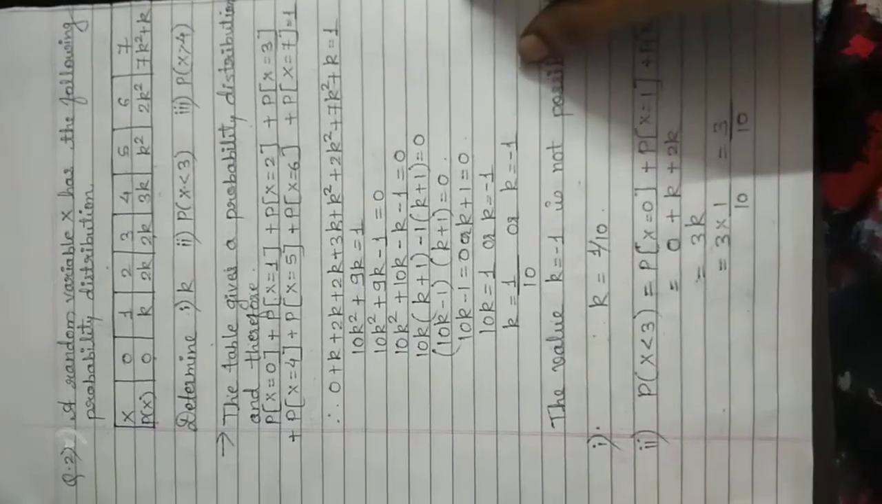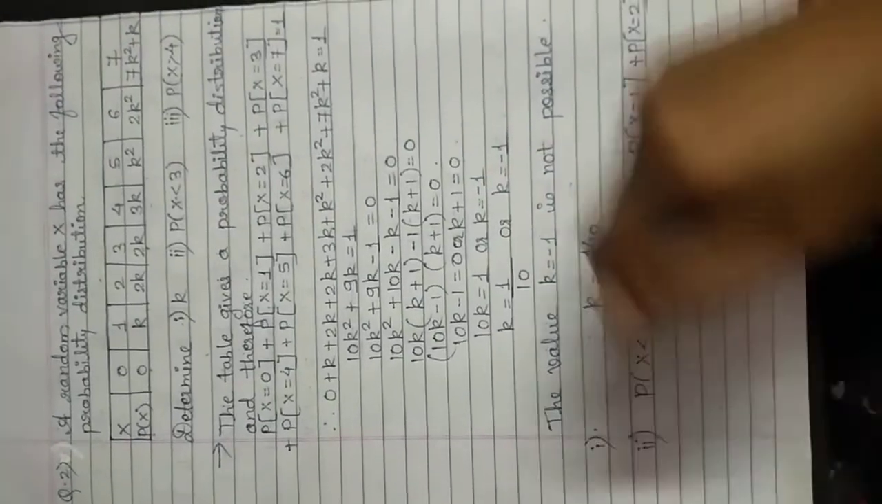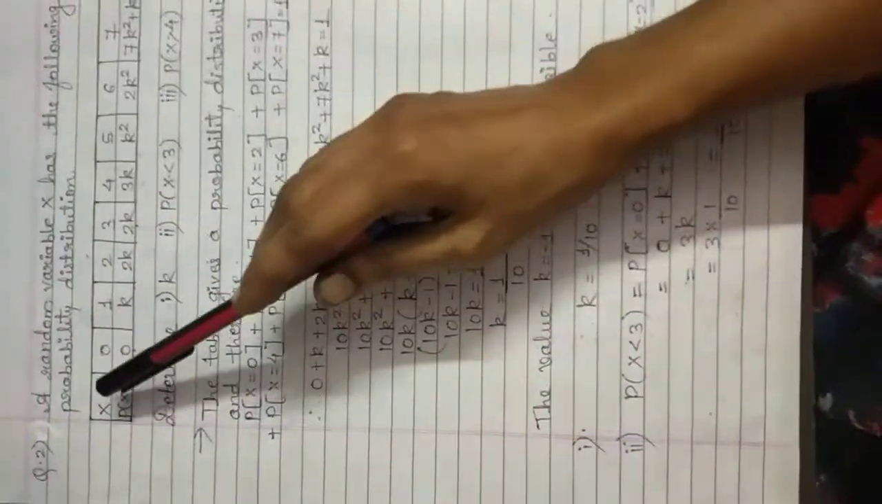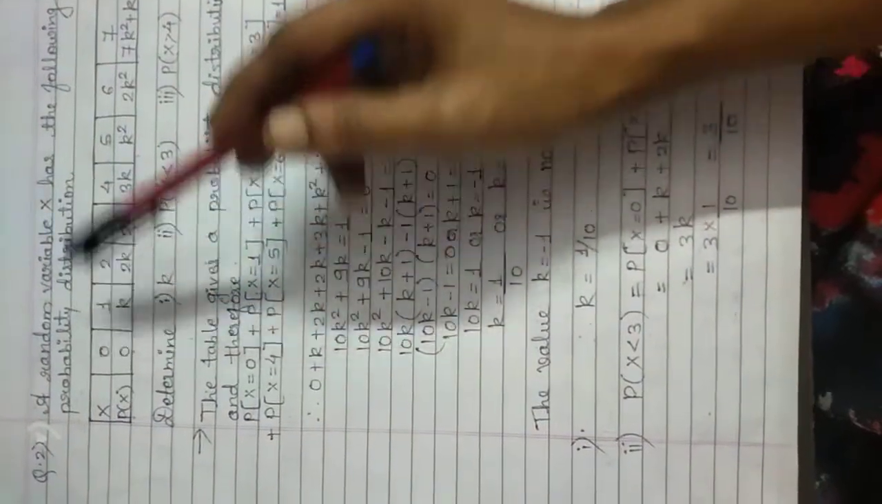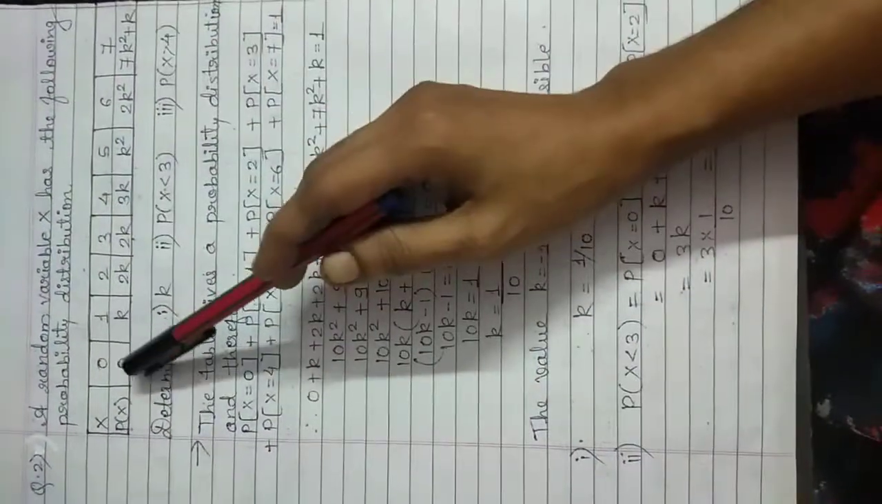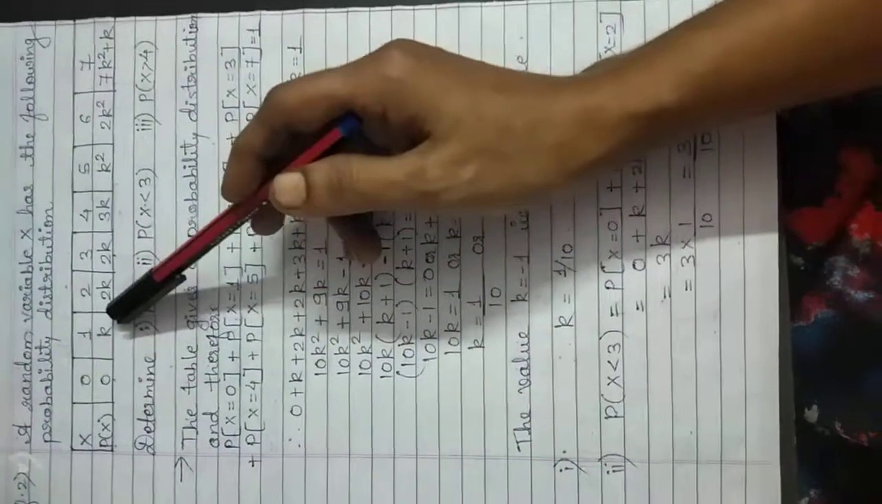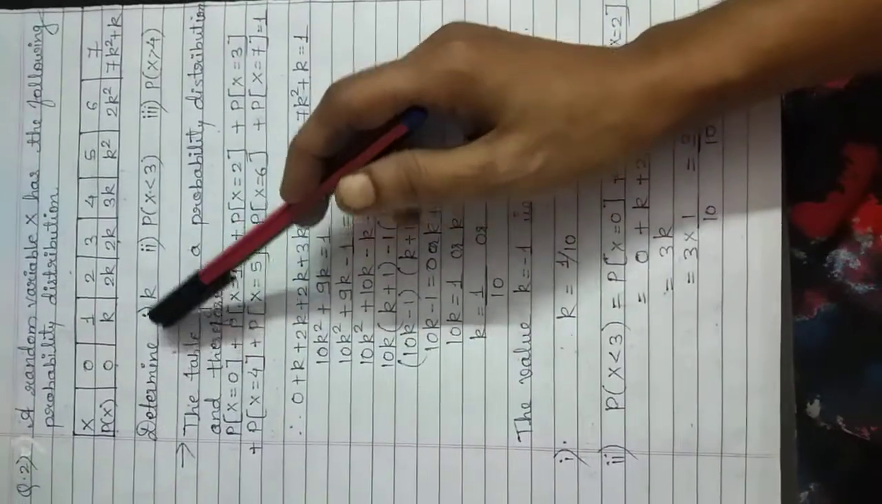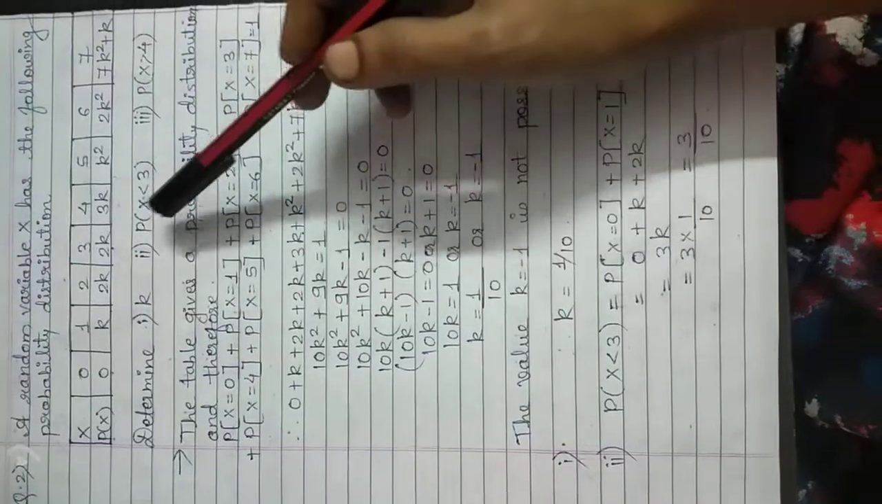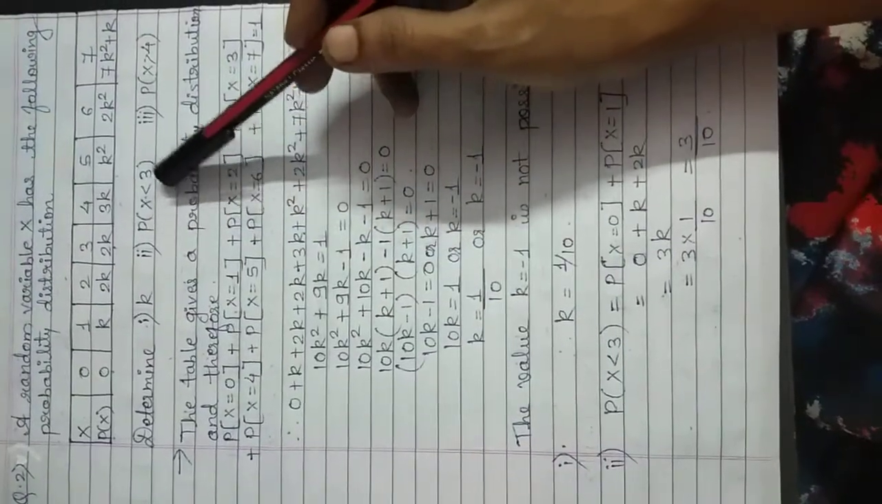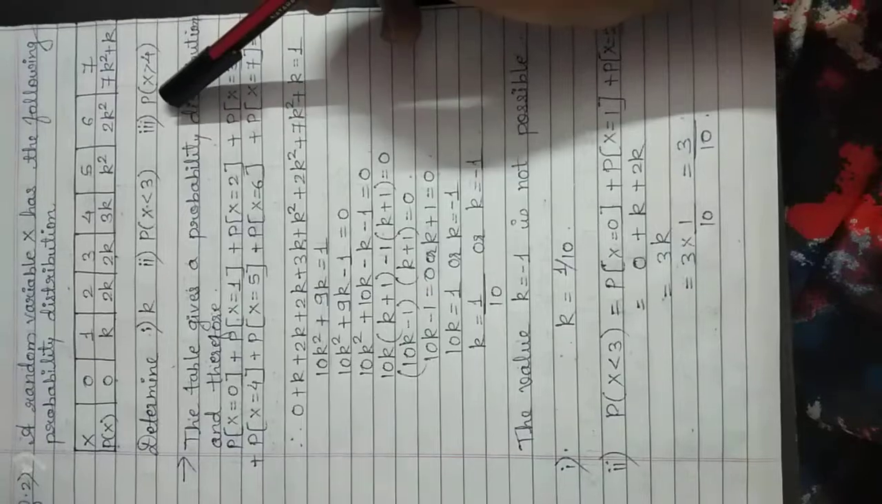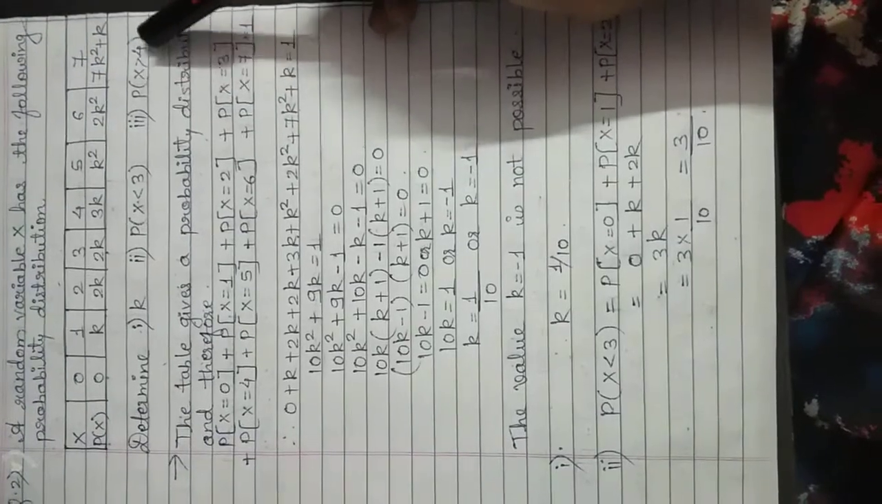Now we consider the next question. A random variable x has the following probability distribution. Values of x are given from 0 to 7, and for those values the corresponding probabilities are given in terms of k. We need to determine the value of k, then the probability when x is strictly less than 3 and the probability when x is greater than 4.